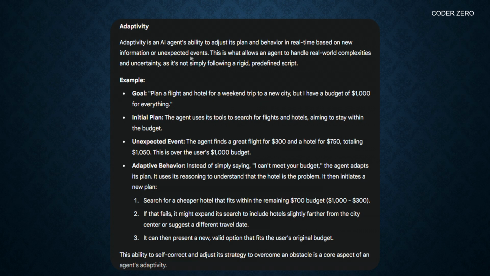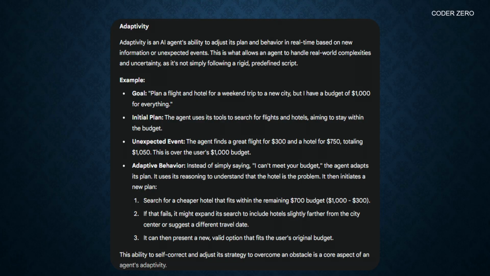So for example, if our goal is to plan a flight and hotel for a weekend trip to a new city, but I have a budget of $1,000 for everything. So in the initial plan, the agent uses its tools to search for flights and hotels, aiming to stay within the budget. But here let's say the agent finds a flight for $300 and a hotel for $750. But here the issue is the entire cost will be $1050, which is over the user's $1,000 budget. Now the agent will adapt to this condition.